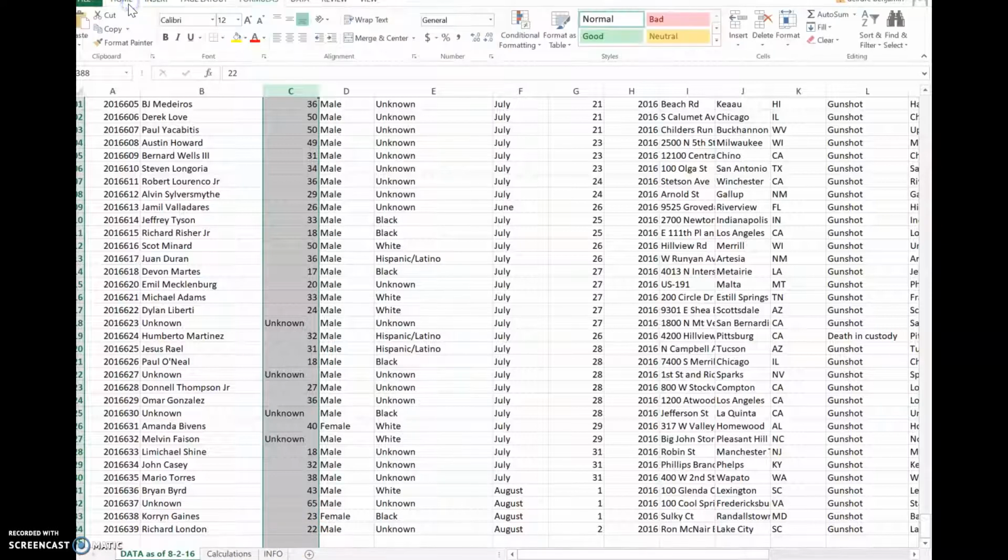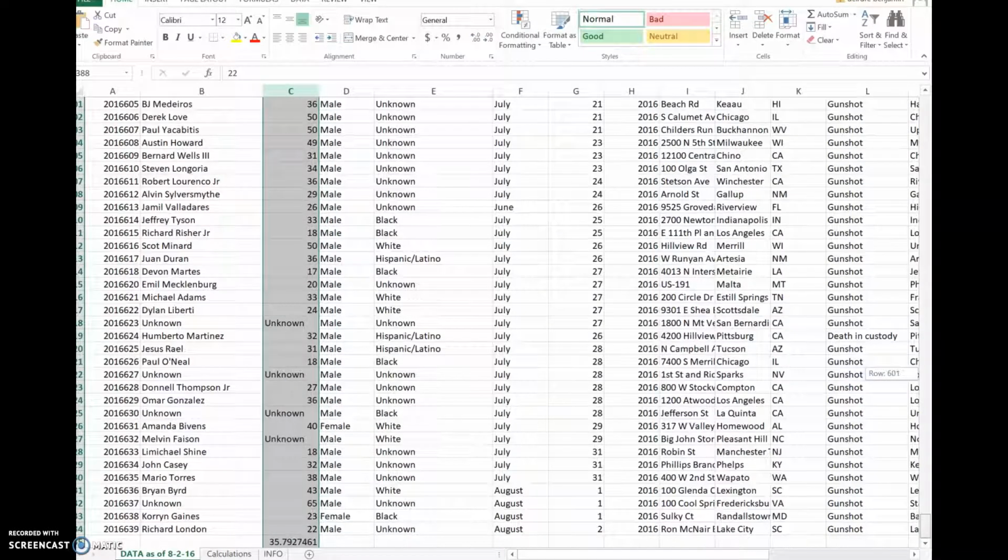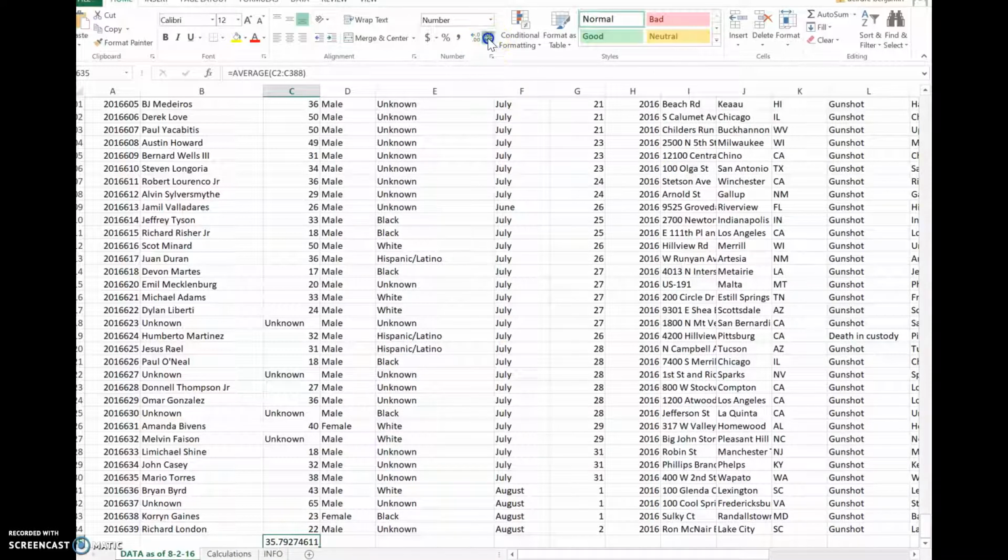Once I get this, I'm going to go up and make sure I'm on the home screen. When I go up to the home screen, you'll see AutoSum over here to the right. Some of you, it might be here in the middle, which is fine. I'm going to drop it down and you'll see average here. I'm going to click on average, and in the box below, the average should pop up. So here's the average age. Of course, we want this in a whole number, not a decimal. So I'm going to remove the decimal points, and the average age is 36. That's how you're going to be able to figure that out.